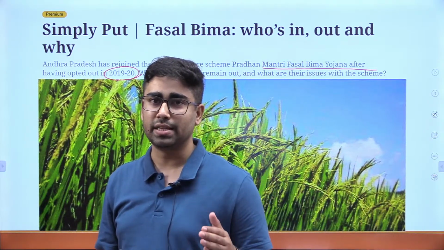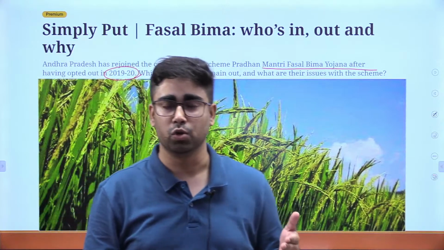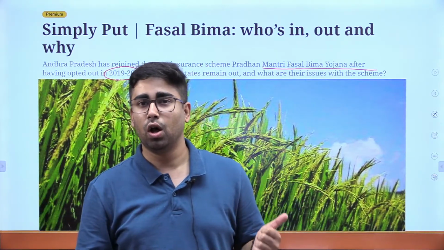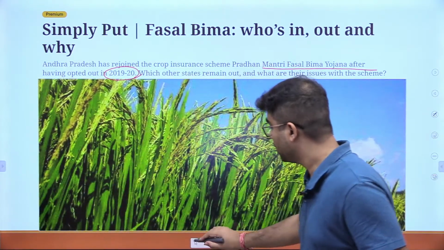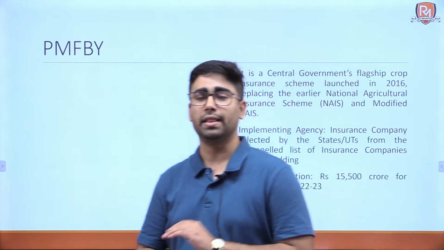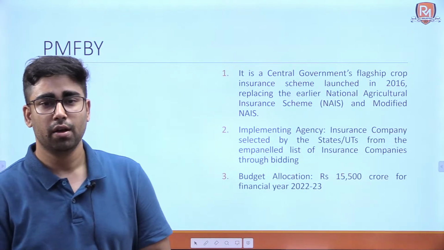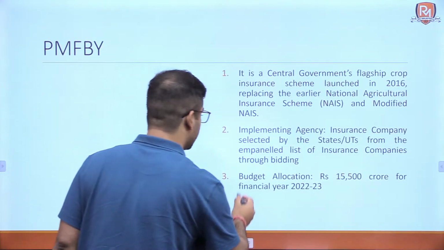So there are some states that are still out of the ambit of Pradhan Mantri Fasal Bima Yojana, like Bihar, West Bengal, Jharkhand, etc. Okay, so the implementing agencies which are empaneled by the state government are responsible for implementing this scheme. Furthermore, what is the budget allocation?